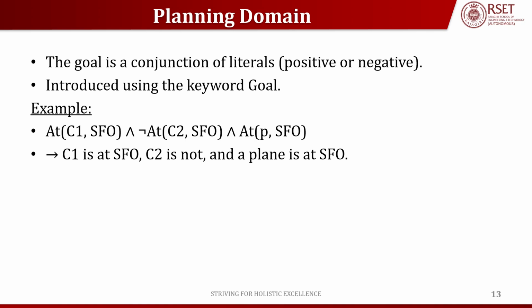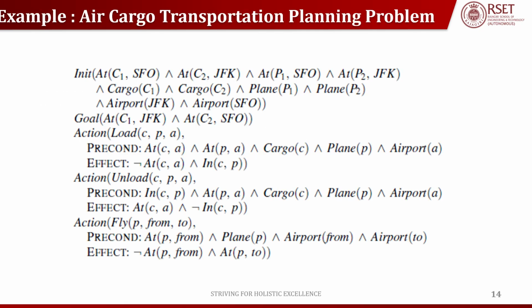In order to reach a goal, some actions should be satisfied. In this example, one is a positive literal and the second one is a negative literal. Here in this case, C represents cargo, JFK and SFO represent the airport names, and P1 and P2 represent planes.